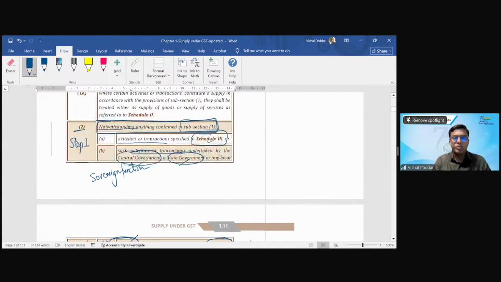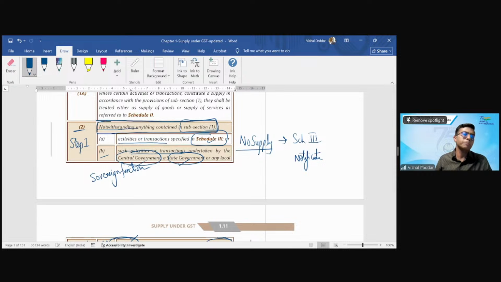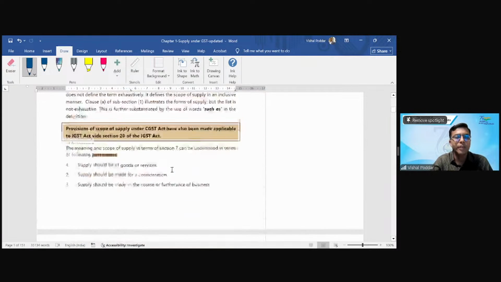So, to summarize, no supply will come out from two things. One is the Schedule 3 list, or some notifications which are under section 7(2)(b). Now from here, we will go to this list and those notifications where you will get a list of those transactions, those activities which are not treated as supply. So it will be completely outside the GST law, correct?